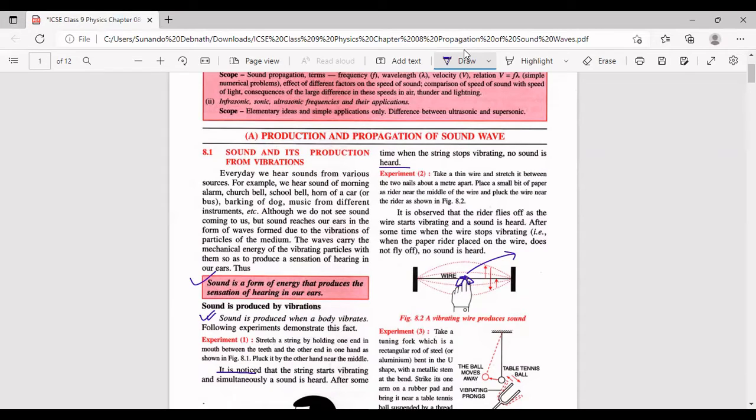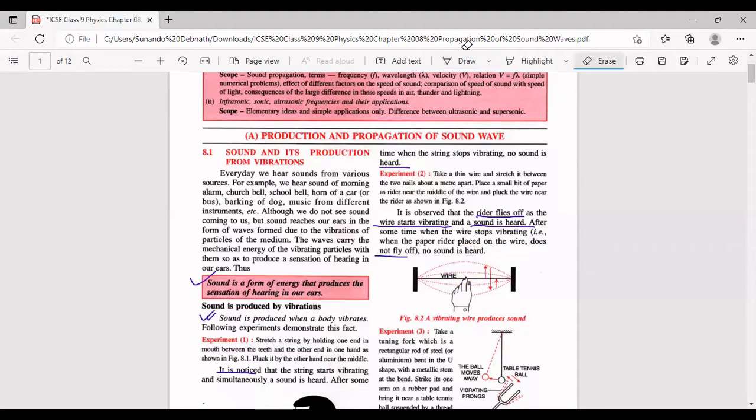So I'm just reading whatever I said is written. It is observed that the rider flies off as the wire starts vibrating and the sound is heard. After some time, when the wire stops vibrating, the paper rider placed on the wire does not fly off. So no sound is heard. Very simple, nothing it is.